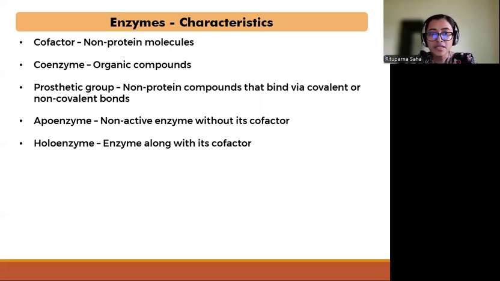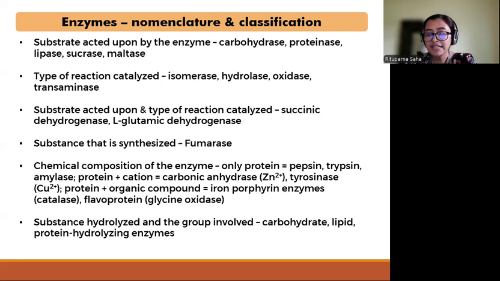Now, in the early days, when enzymes were being identified and discovered, they were classified based upon the substrate acted upon by the enzyme, the type of reaction catalyzed, the substance that is synthesized, the chemical composition of the enzyme, the substance that is hydrolyzed, and the group involved.